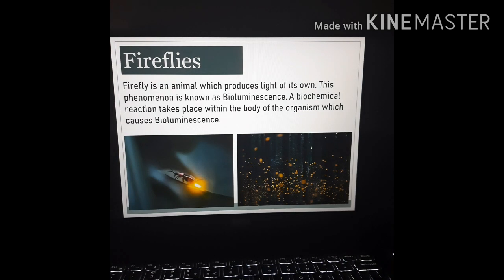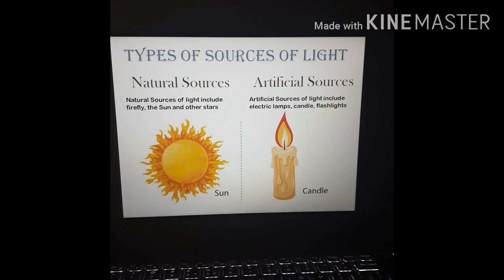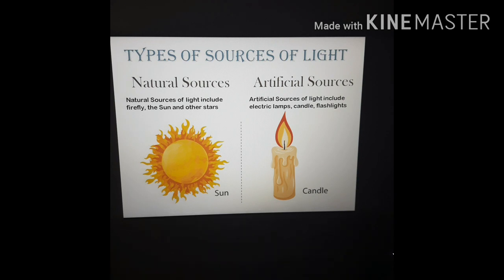Firefly is an animal which produces a light of its own. This phenomenon is known as bioluminescence. A biochemical reaction takes place within the body of the firefly which causes bioluminescence. This insect you will see at the night time on the grass. It gives out the light. Now, artificial sources of light. This is also known as man-made sources. Artificial sources of light include electric lamps, candles, flashlight, etc.